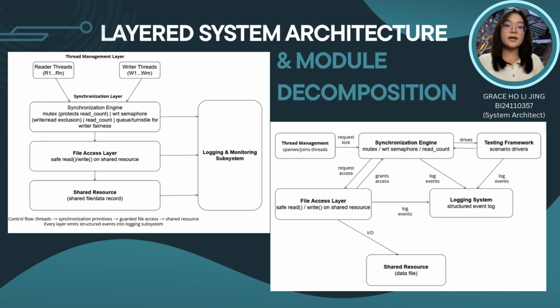As a system architect, I designed a structural blueprint to ensure safe, deadlock-free concurrency. First, for system design, our system utilizes a clean, no-coupling 4-layer architecture. Control flows down from thread management through our synchronization engine into the file access layer and finally to the shared resource, all observed by a cross-cutting logging subsystem.